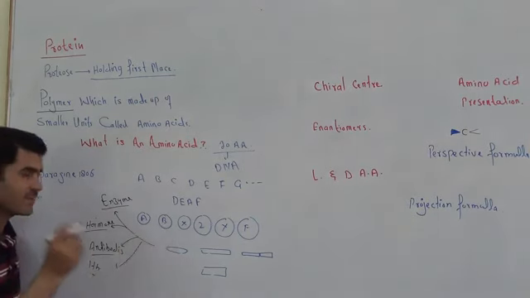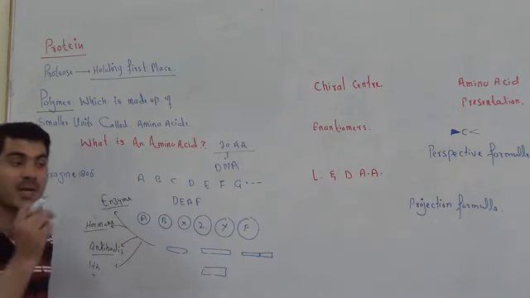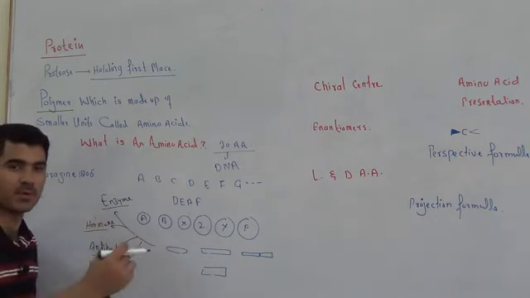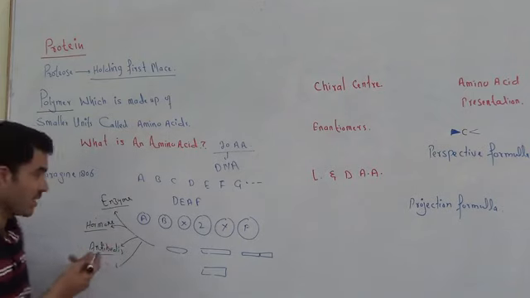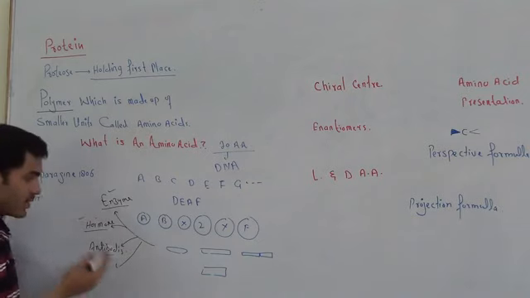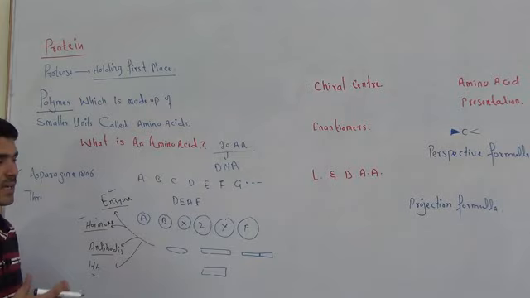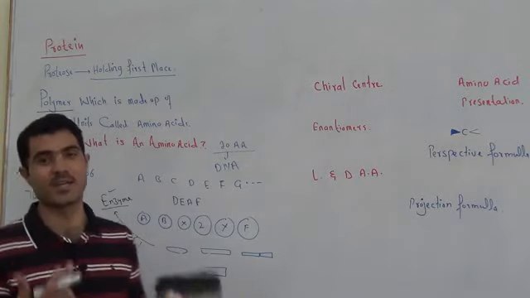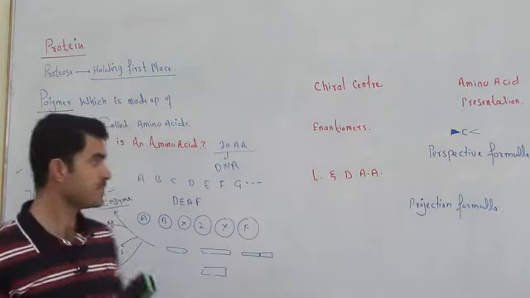So because of these two reasons, we give the title prime importance, something very important, holding the first place. If we remove enzymes from the body, life is almost impossible. Hormones and antibodies play a tremendous role in our body. That is why protein deserves such a good name, proteose, something very important.